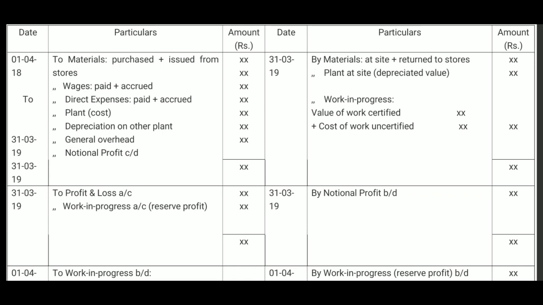Any plant at the site will be returned to store, and therefore no question of the balance to be carried forward to next period, because the contract will be completed and handed over to contractee, and the profit is ascertained by closing the contract account, and any profit or loss will be transferred to profit and loss account of the relevant year. This is how contract account is prepared.